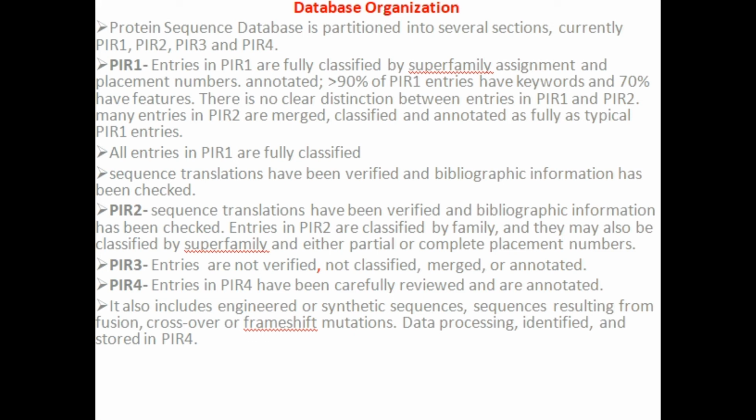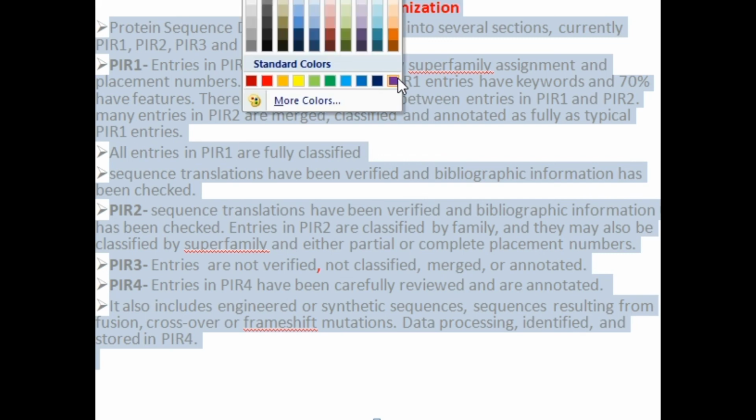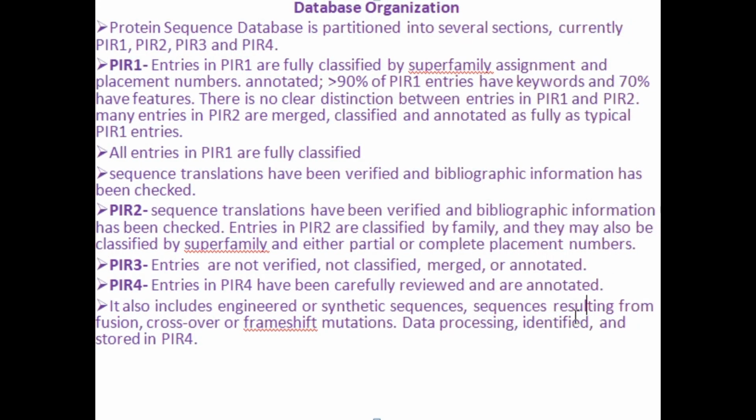Next, database organization. If you are talking about database organization, PIR is classified into four main types: PIR 1, 2, 3 and 4.